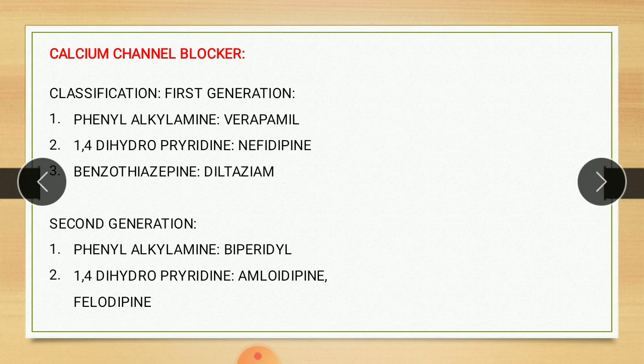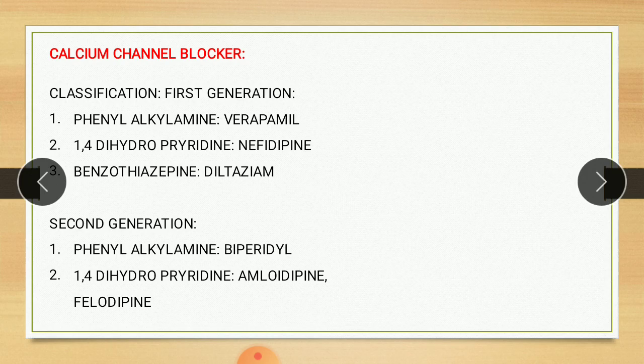If you see, the first two classes of first generation have been expanded by the introduction of a second generation of more potent analogs. It means in the case of first generation, the first two classes, that is phenylalkylamine and 1,4-dihydropyridine, are expanded into second generation.